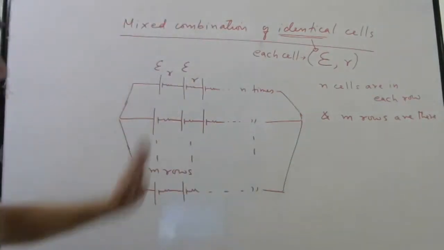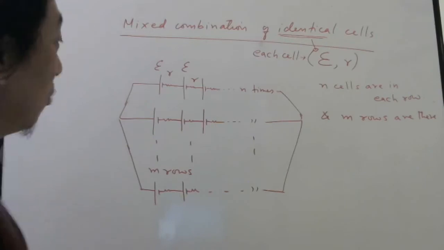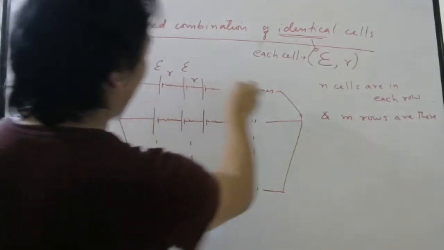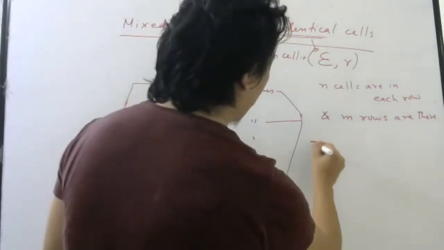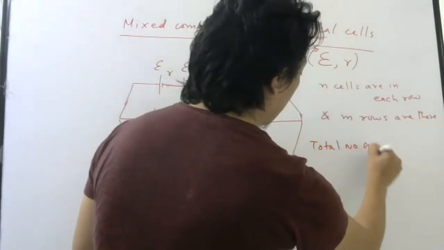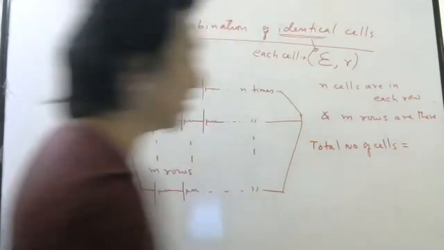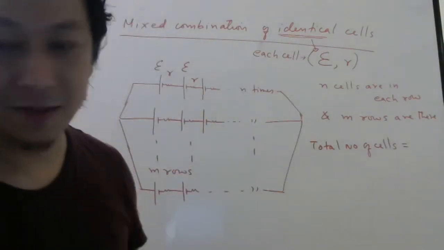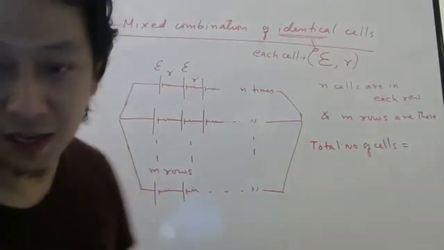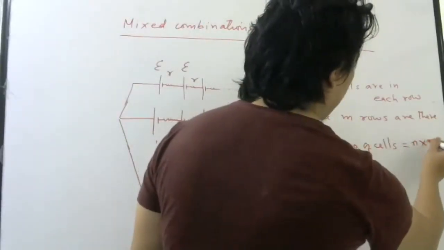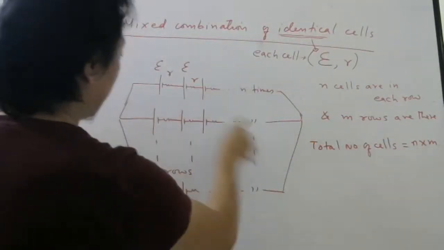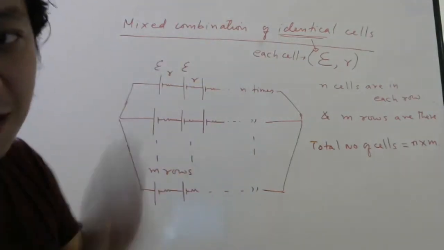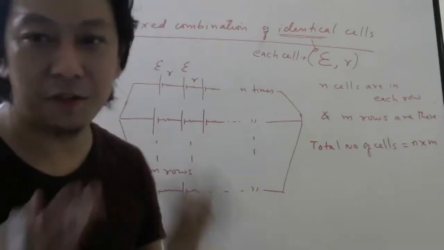Everybody understood the diagram, right? So in one row there are n cells. Think of these as the number of benches and these as the number of girls sitting on a bench. Can you tell me the total number of cells? Suppose there are 24 cells total, then what will it be in terms of n and m? N into m. Very good. Say each bench has 5 girls and there are 5 benches. Total number of girls will be 25, 5 into 5.